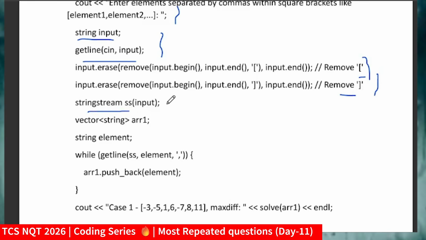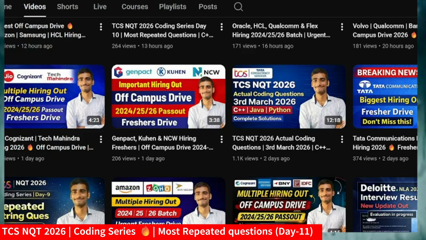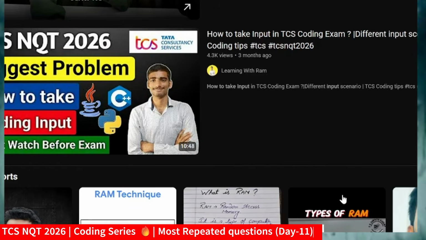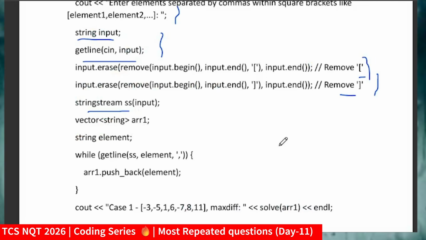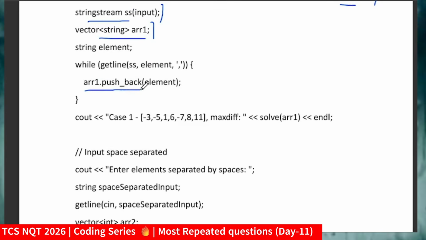Now friends, if you are getting confused, I suggest you first go through that video on the input scenario. There I have discussed in detail how to take input, and what a stringstream is and how it works. You can go through that and after that jump to these things. So stringstream ss(input), just converting that string to a stringstream, and declaring a temporary string variable. I will get those values and push them into our array. This is the way to get the input in an array by using stringstream.